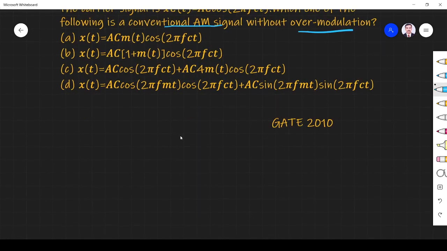First we write our AM wave equation. s_AM(t) = A_c (1 + k_a m(t)) cos ω_c t.